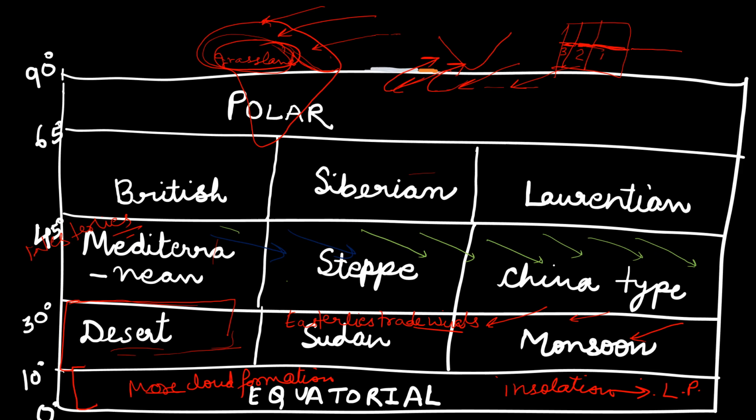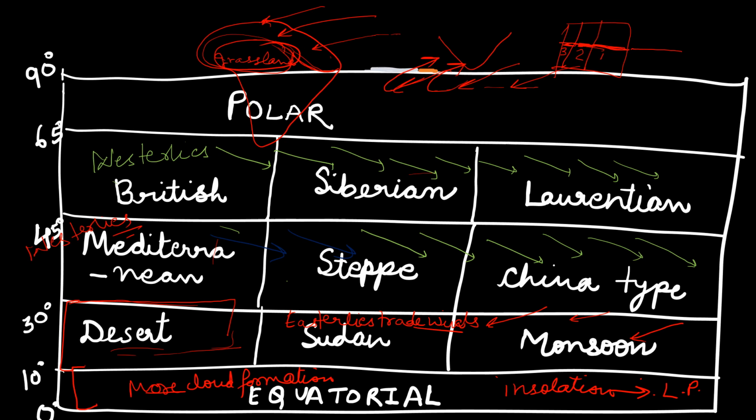The next one we have is 45° to 65°. We have the British type of climate here, due to the westerlies. The climate is very cold as we are in the higher latitude regions. As latitude impacts climate, the climate in the British, Siberian and Laurentian types is very cold, but depending on the presence of oceans, continents and seas, the amount of rainfall is decided.